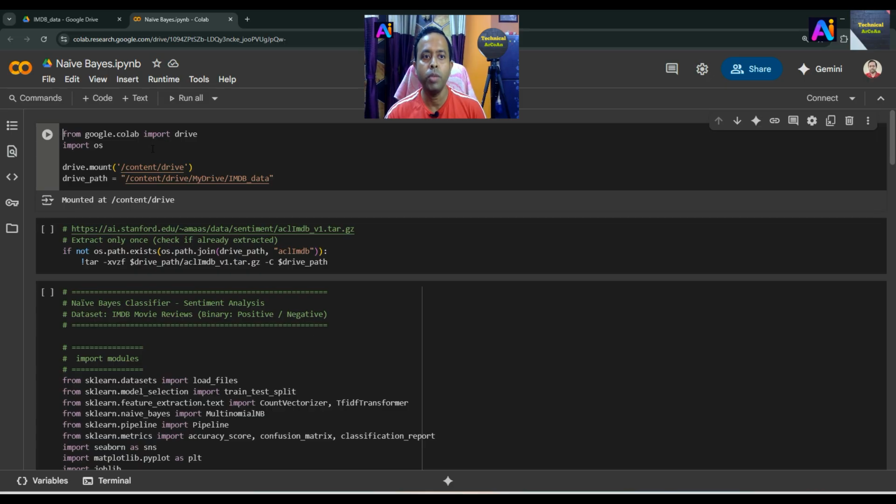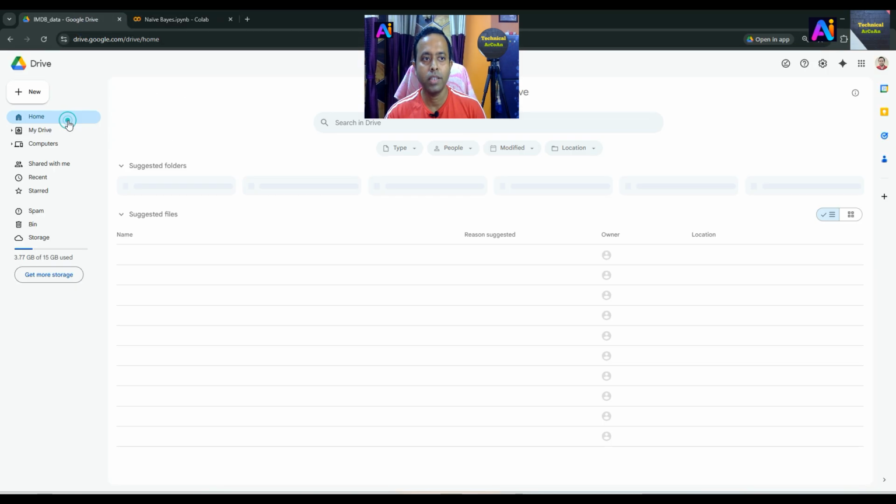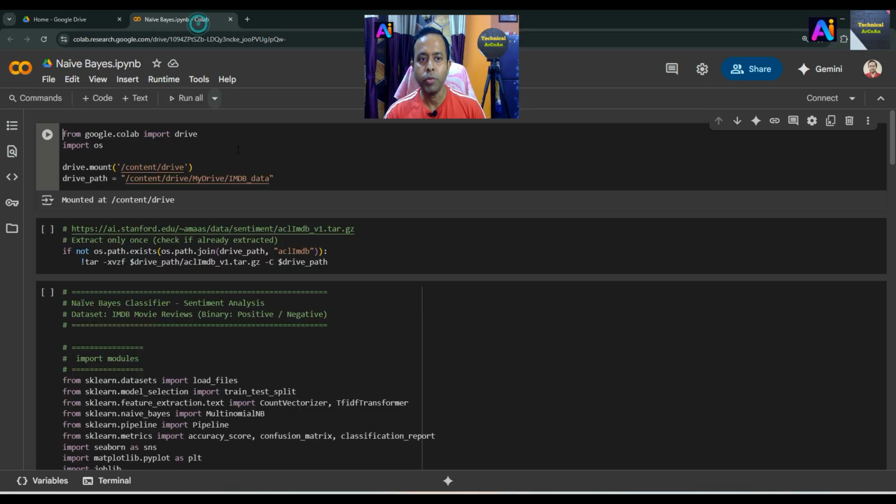So that's why we need to import this drive and we mount it. By default the mount drive is content_drive and my folder name is IMDB_data. I'll just show you, this is the IMDB_data which is in my home. Okay, so that's why we need this particular section of the code.